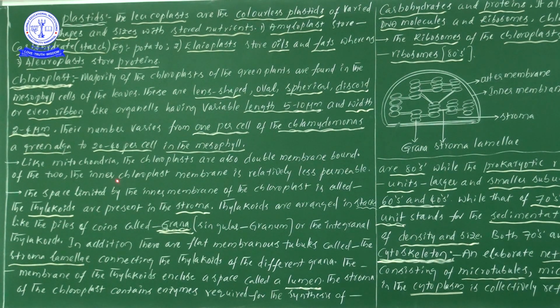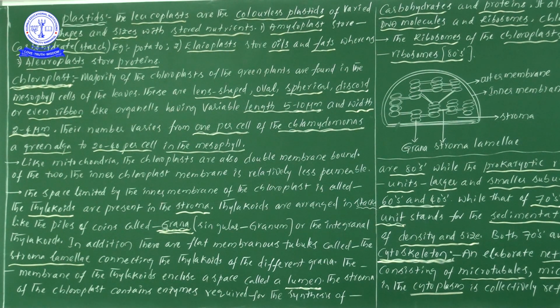Next, one important point we are learning now. In comparison with the outer membrane, the inner membrane of the chloroplast is relatively less permeable. The outer membrane definitely is involved in the permeability of liquids, like minerals or water content.